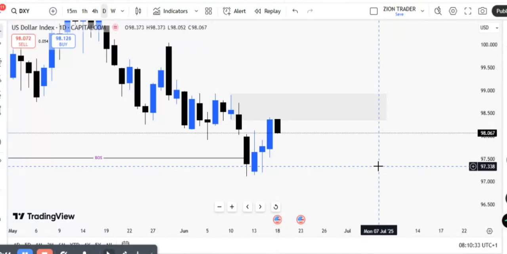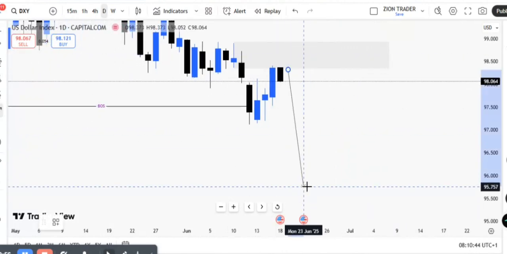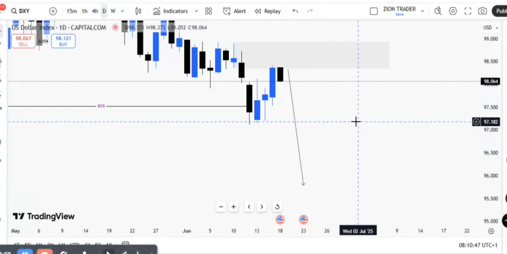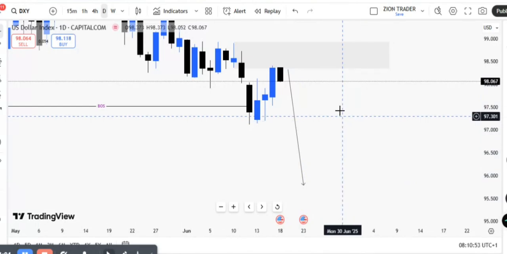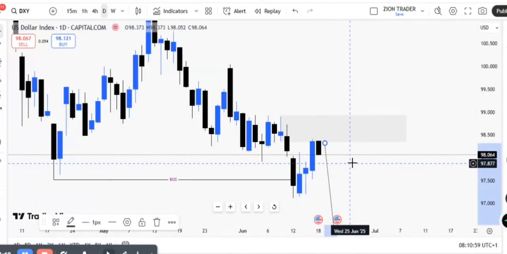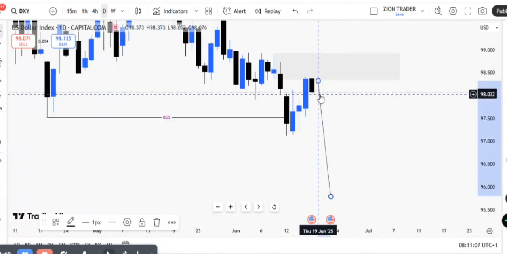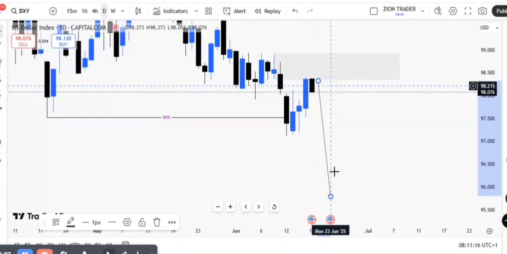So either they cut it or they leave it neutral. If they cut it, it's going to affect the dollar negatively, right? We could see the dollar shrinking, really going from this level where we are right now, going this way, this far. But if they leave it neutral, it could either positively influence it to go higher, or looking at other economic factors, from here it could also negatively influence it to go lower, because aligning it with our technical analysis right now, this is where we should even be taking sells to the downside, right?